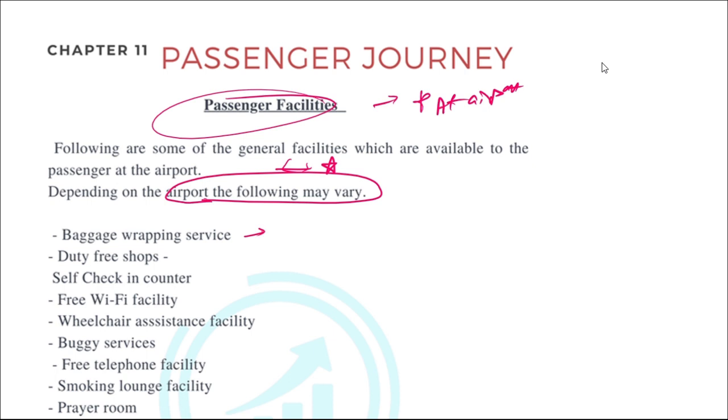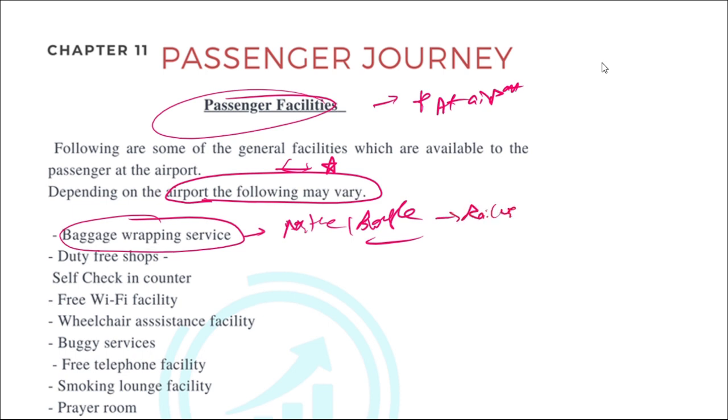Baggage wrapping service. To protect the baggage, a polythene cover or the bubble sheets. So the bag will be wrapped. This you might also have seen in the railway stations. Just to protect the baggage, there will be a dedicated counter and you can pay and use it. So this will be available. Duty free shops in the international airports. It will be there. So you can purchase duty free items from these shops.